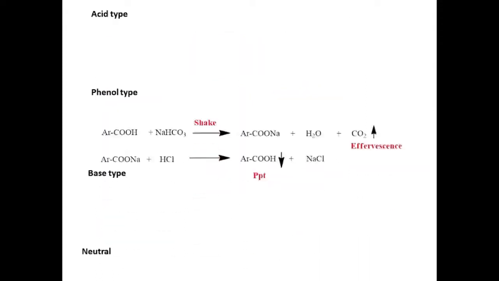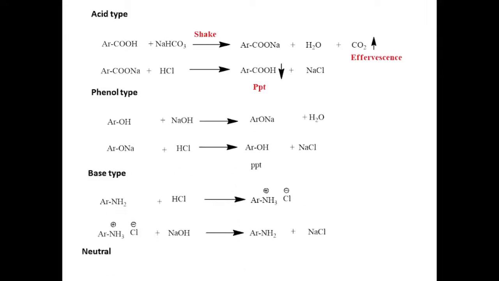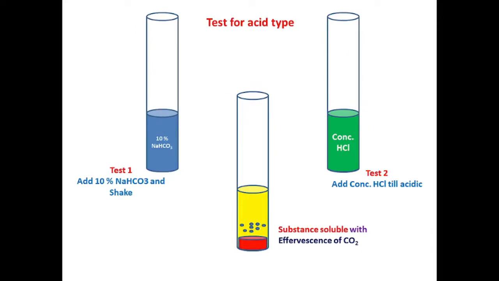These are the reactions of the acid type, the phenol type and the base type, while for the neutral type there is no reaction. This is the demonstrative test for the acid type. Add sodium bicarbonate to the solution or mixture.